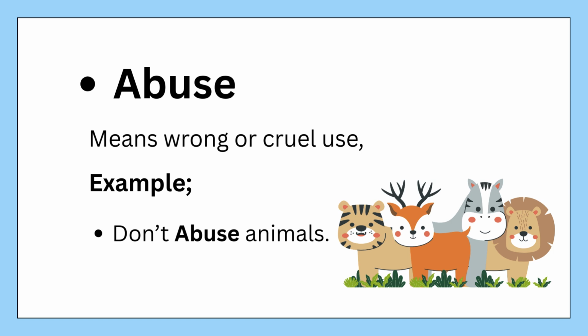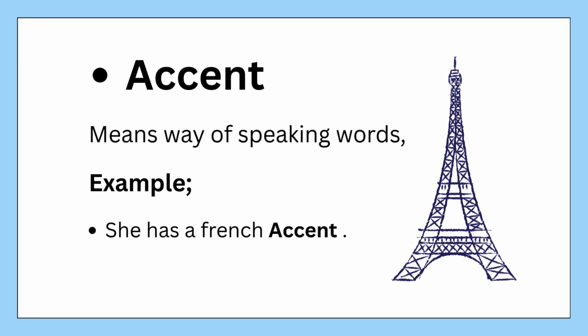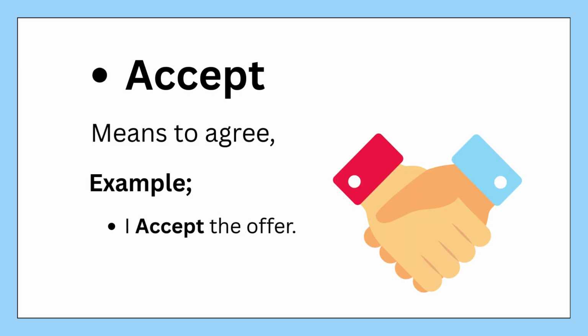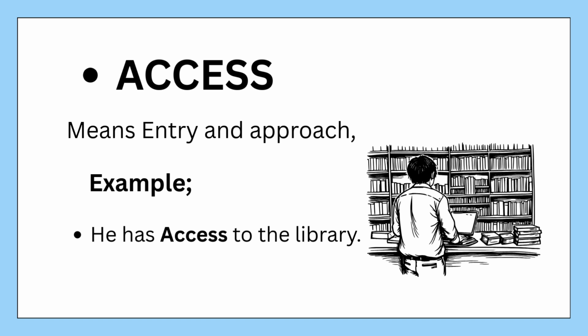Abuse means wrong or cruel use. Example: don't abuse animals. Accent means way of speaking words. Example: she has a French accent. Accept means to agree. Example: I accept the offer. Access means entry and approach. Example: he has access to the library.